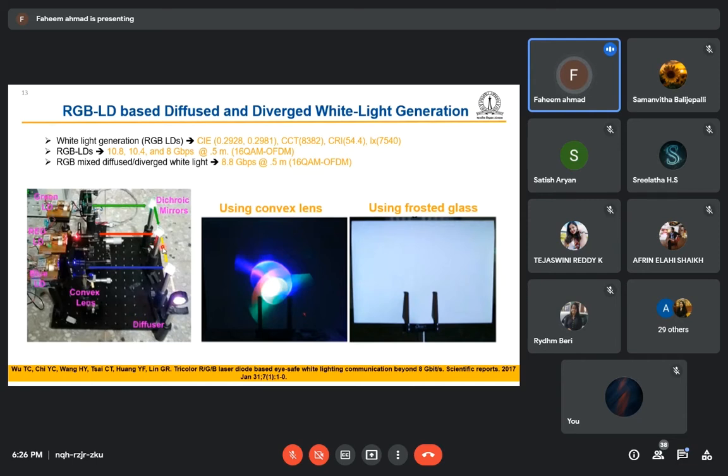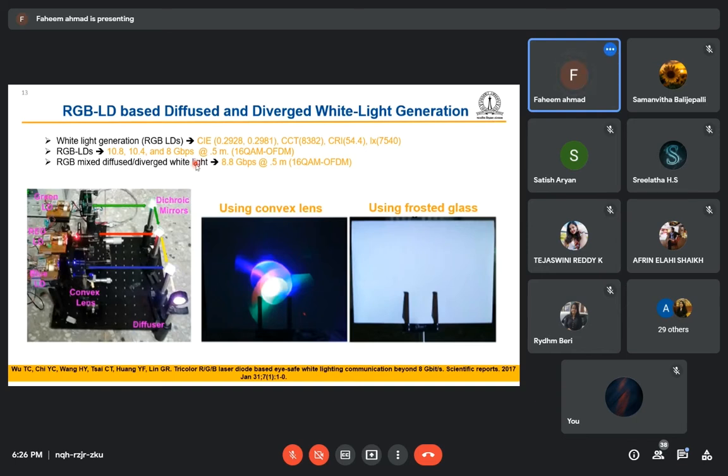If we combine these three beams, these three laser sources, into a single beam, then after the dichroic mirror, whose application is that it combines the beams, we get the white light. They are using a frosted glass diffuser so that they can distribute the color uniformly. Without the frosted glass, using just a convex lens, the colors were not uniformly distributed. After using the frosted glass, we get uniformly distributed color.